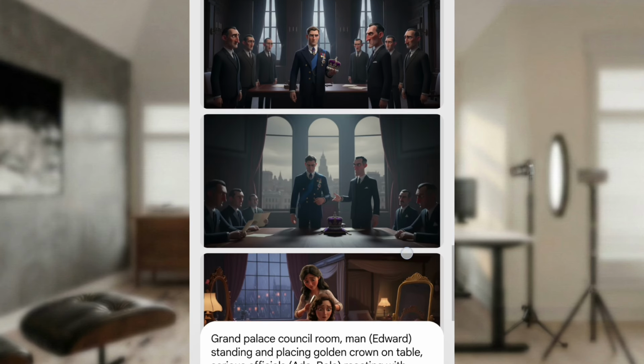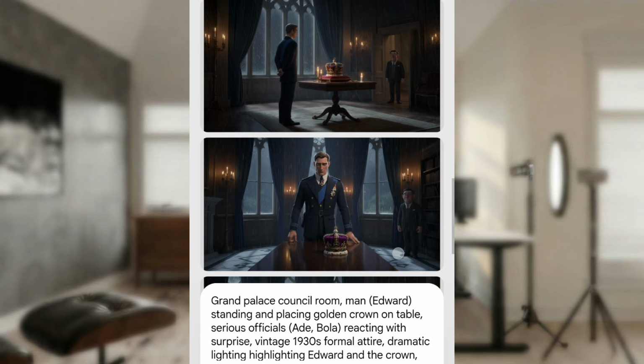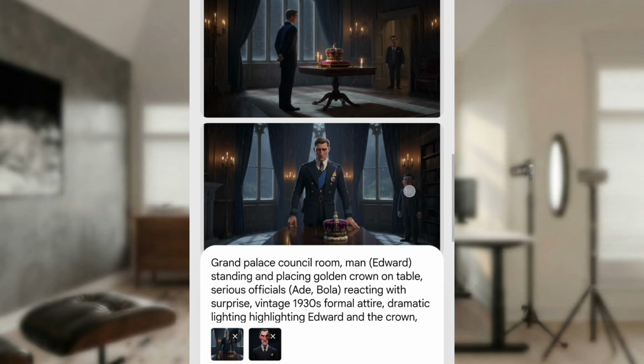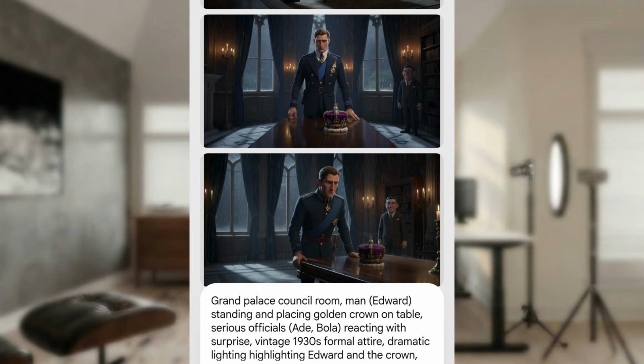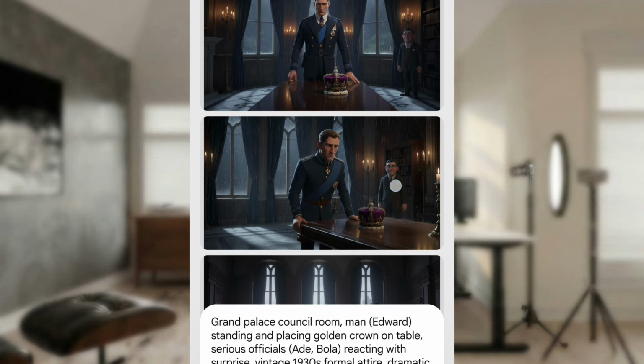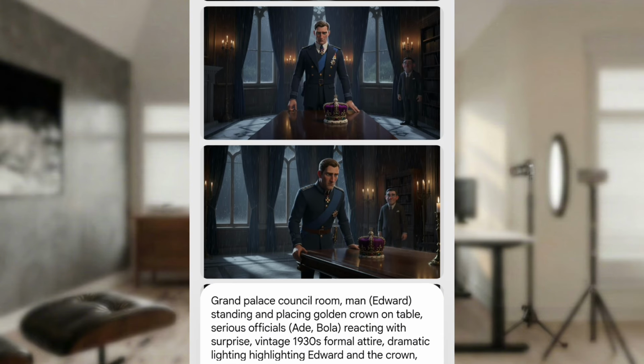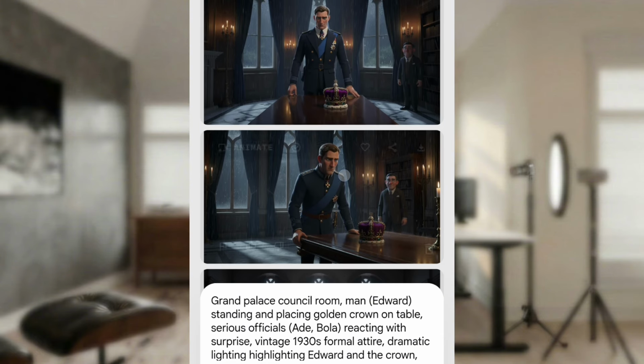Or better still, what we are going to do is, oh, my battery is down. What we are going to do is, okay, good, this particular image that Bola is visible and Edward is visible, we'll just like download it instead. Good.